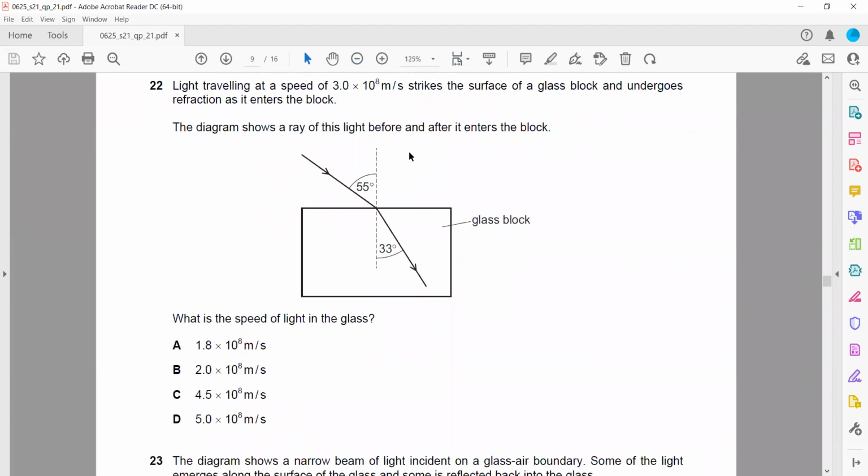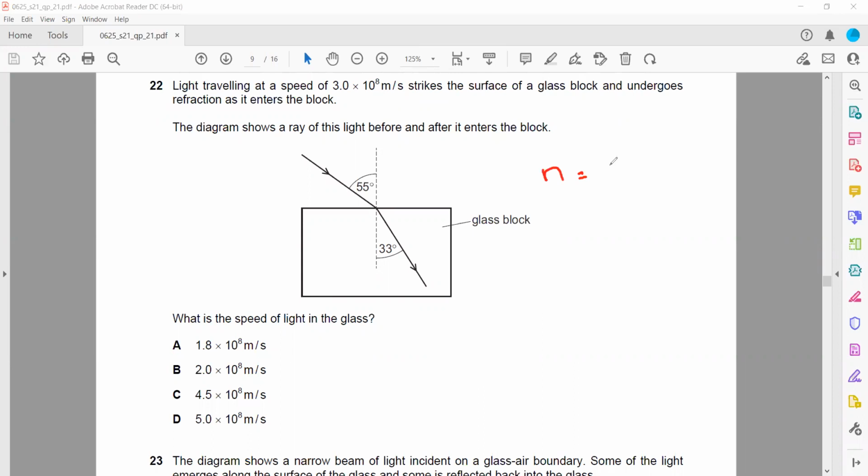So to get the speed, the formula which relates the speed and the refractive index, n, is n equals c by v. So n, the refractive index, is 3 into 10 power 8 divided by v. Or if we need the speed in the medium, v is equal to 3 into 10 power 8 divided by n. But we don't have the refractive index, so we have the angle. This one is the angle of incidence and angle of refraction.